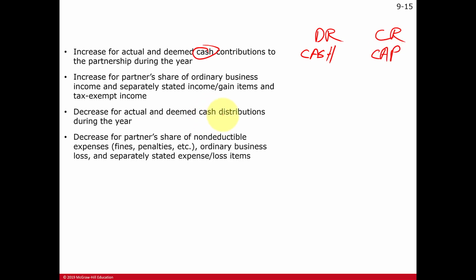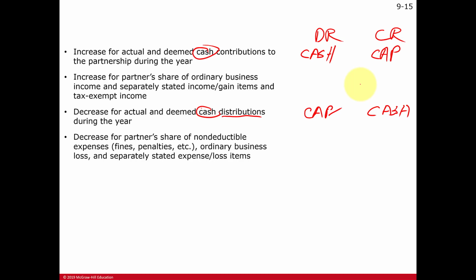Likewise, if we have a cash distribution, that means the partnership is paying out cash. Cash credit, decreased asset. So what are we debiting? Possibly we're debiting the capital account, or I've seen we even have a withdrawing account for each partner that eventually is closed into the capital account at the end of the year. In either case, equity is being decreased.